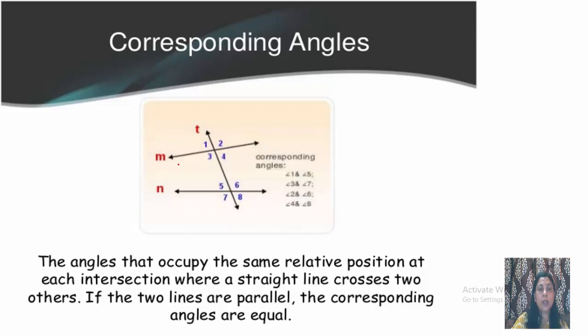Now in this figure you can see this M and N, they are not parallel, okay, but then also 8 angles are formed. 1, 2, 3, 4, 5, 6, 7 and 8. So the angles that occupy the same relative position at each intersection where a straight line crosses two others. If two lines are parallel, the corresponding angles are equal. अब जैसे इसमें तो ये दोनों lines parallel नहीं दिख रही हैं, यहाँ पर distance कम है, that means they are going to meet at this side, that is the left side.